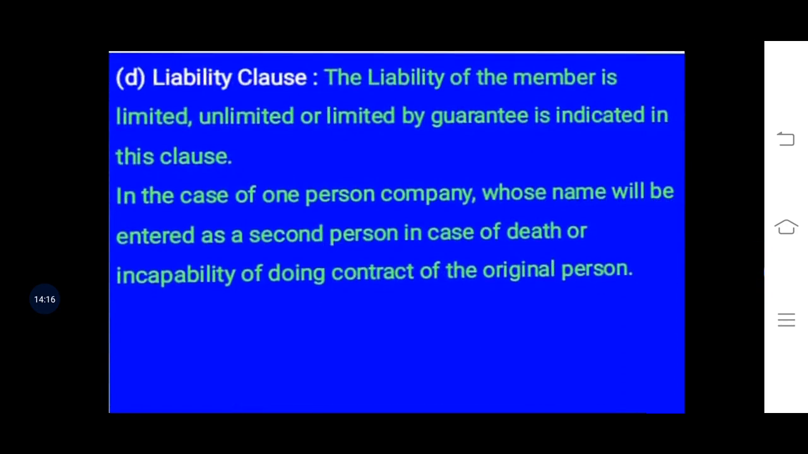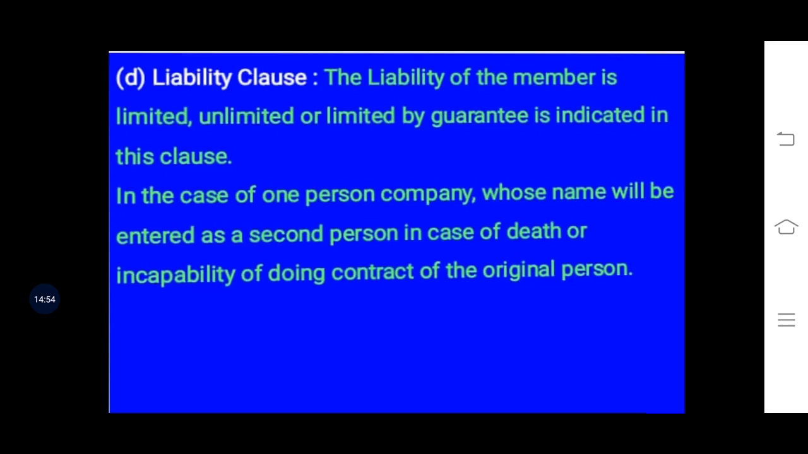Next one was the liability clause, in which the liability of members is specified and clarified: in the case of a company limited by shares, how much will be the liability of its members, and in the case of a company limited by guarantee, what will be the liability of its members, and in case of unlimited liability, how they will pay their liability. So all the needed requirements or aspects of liability of members are to be mentioned in the liability clause.